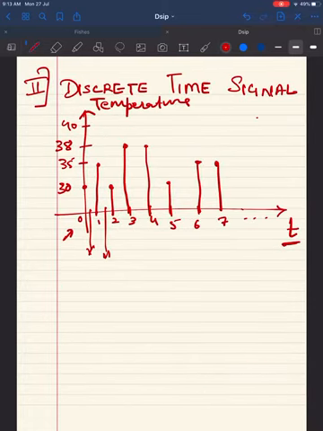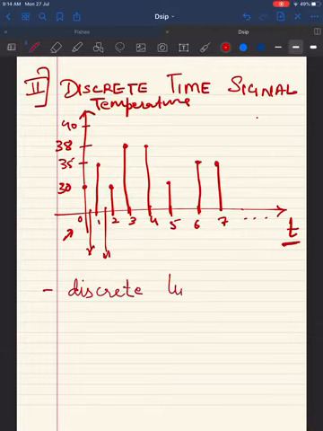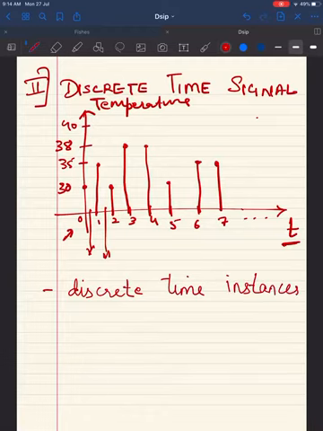The next type of signal that we are going to see is the discrete time signal. The discrete time signal is the signal that is specified only for discrete time instances. For example,